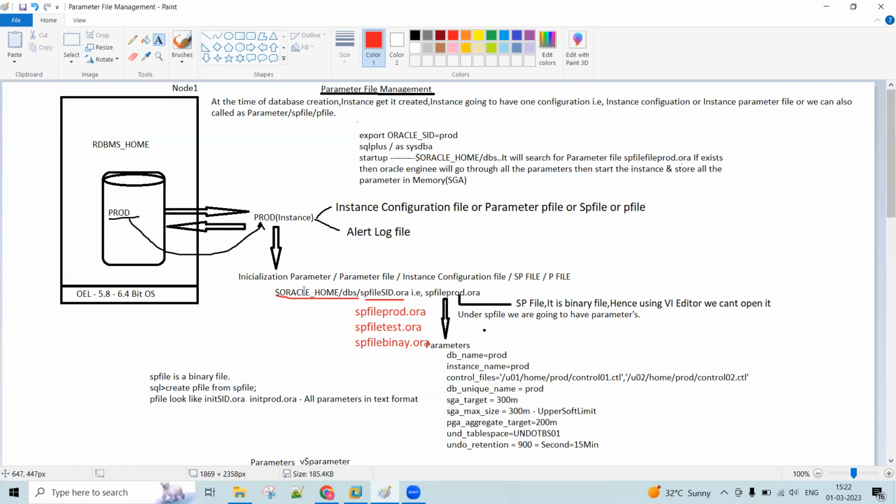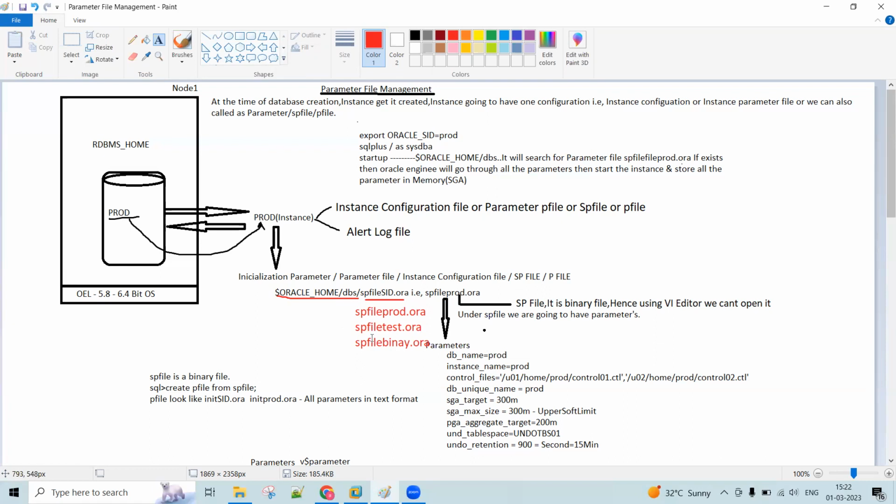This is a binary file. We can't open it and we can't see the content. Suppose you want to see the content of this parameter file, it is a parameter file, but in which format? Binary format.